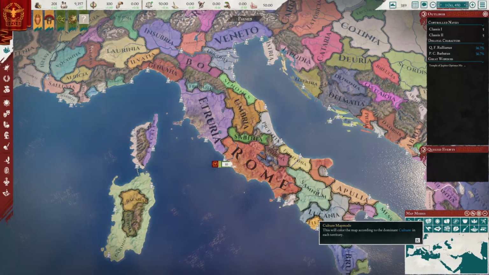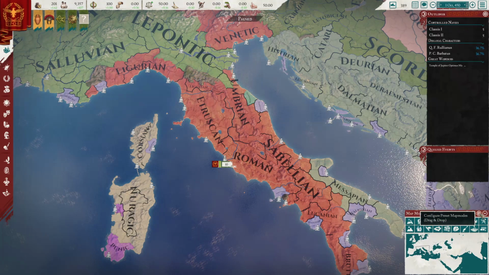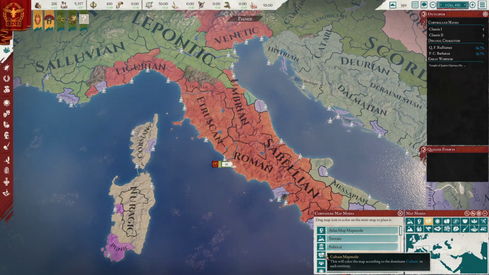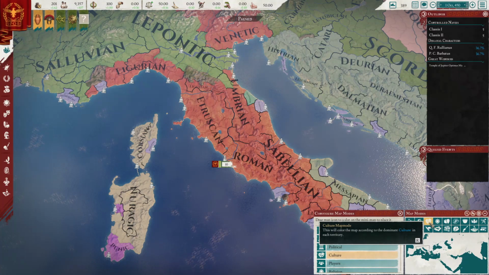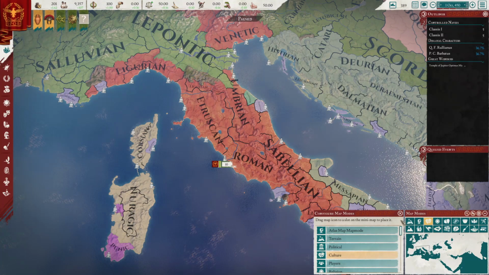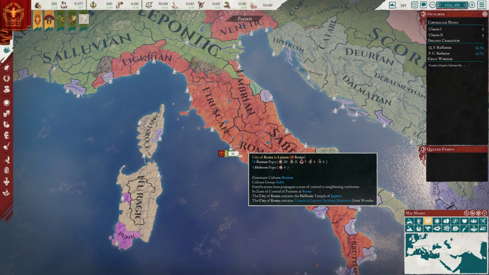Jumping back in as Rome, we can open the culture map mode with this drama mask icon above your minimap. If you do not have the culture map mode on there, you can add it by opening the configure map mode screen with this cog icon, then dragging the culture icon onto any of the slots above your map. The culture map shows you the dominant culture of every territory on the map, and hovering over Rome it would indeed look like Roman is the dominant culture here.